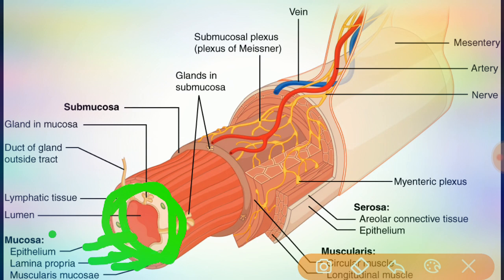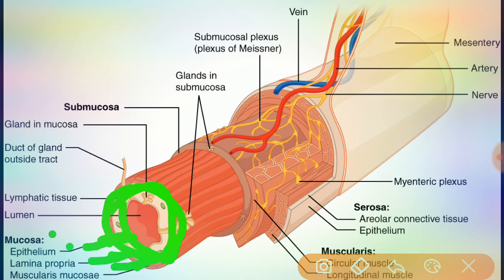The first is the layer of the epithelium, the second is the layer of connective tissue that we call the lamina propria, and the third is the layer of the muscularis mucosa. Let's see them one by one in detail. So what is the first one? The epithelium layer. Here we are discussing the epithelium layer under the mucosa layer.